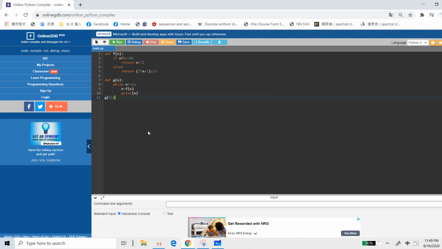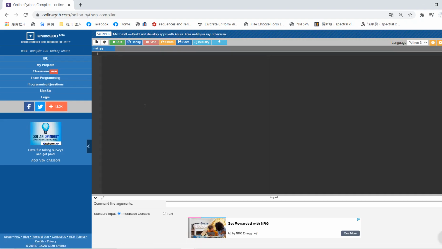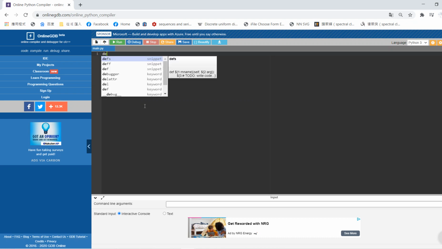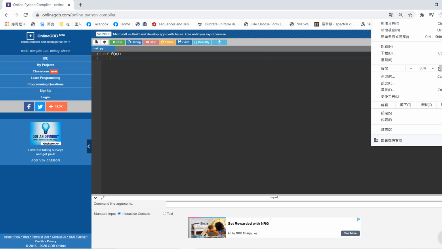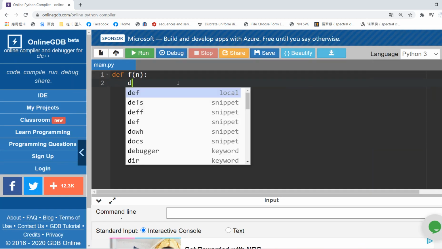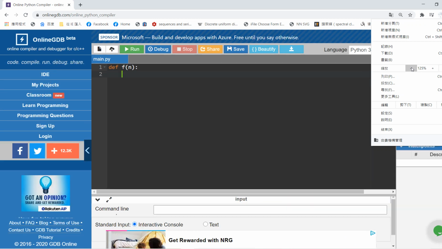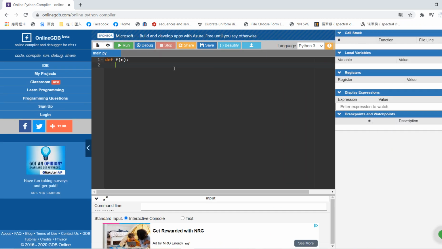Okay, and let me try to write some code to discuss the phenomenon. So basically, what we need to do is construct this f. So we can define f such that if n is even, we just return n divided by 2, else we return (3n+1) divided by 2.